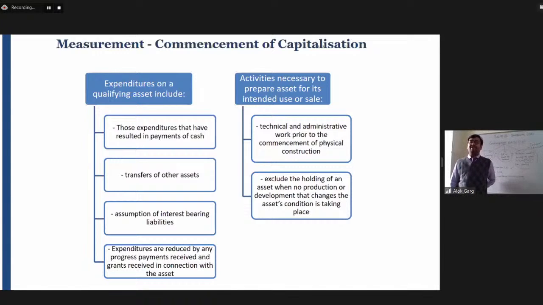What is meant by activities? It includes technical and administrative work prior to the commencement of physical construction. So physical construction is not the only thing that matters. Even before the physical construction, some licensing is required, some maps are required, some authority approvals are required. So even if the technical and administrative work has been started, it suffices for substantiating the activities. It excludes the holding of an asset when no production or development that changes the asset's condition is taking place. Okay.